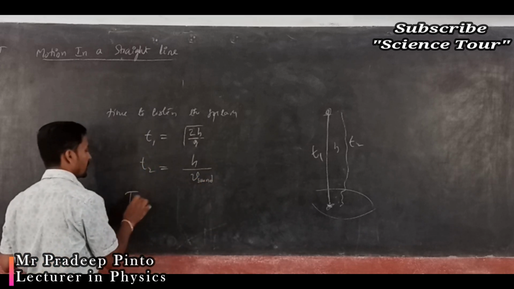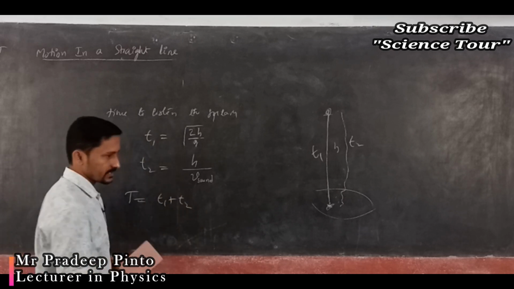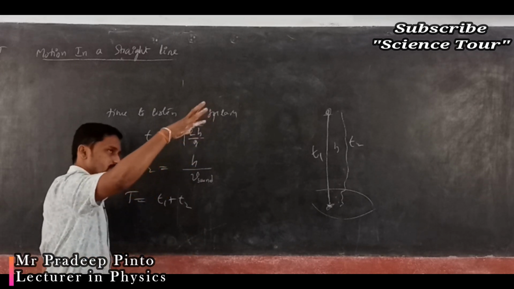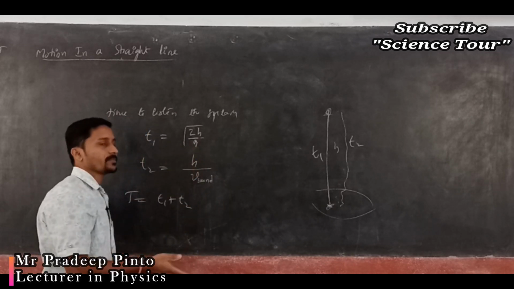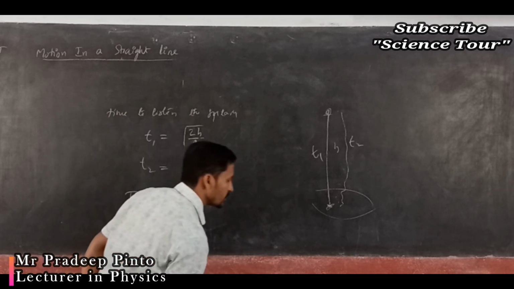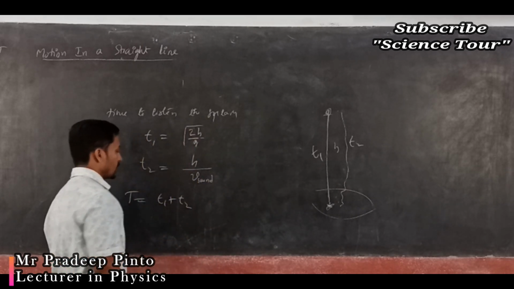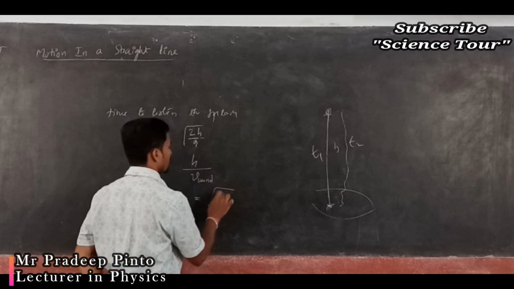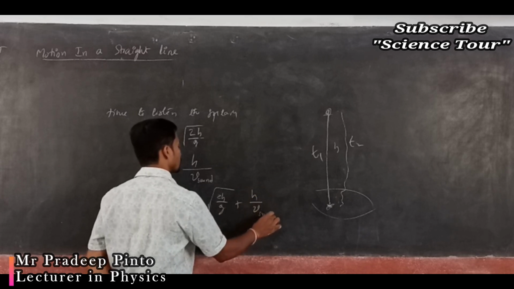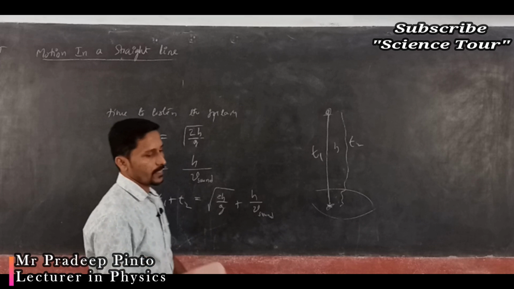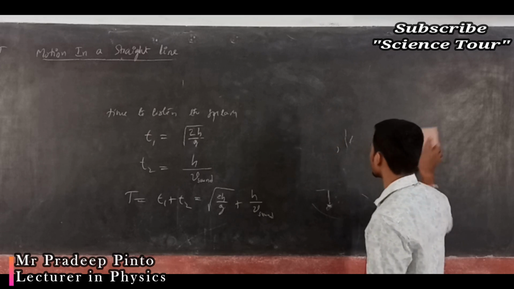So total time is t1 plus t2. Still water is there, and you are going to drop the stone. After dropping, after what time are you going to listen to the splash? It has to go there, touch the water, the water has to produce some noise, and it has to come to you. Which is equal to the square root of 2h by g plus h by v of the sound, velocity of the sound, isn't it? This is the total time.